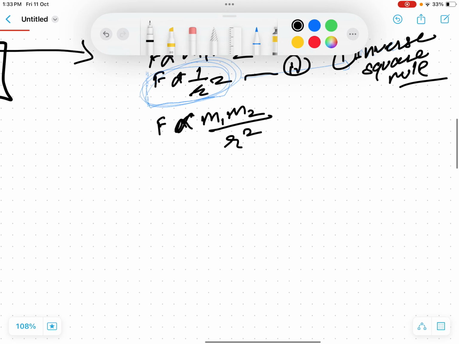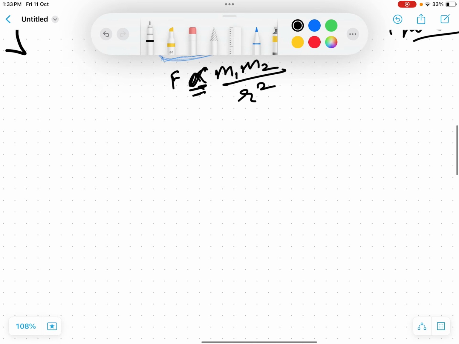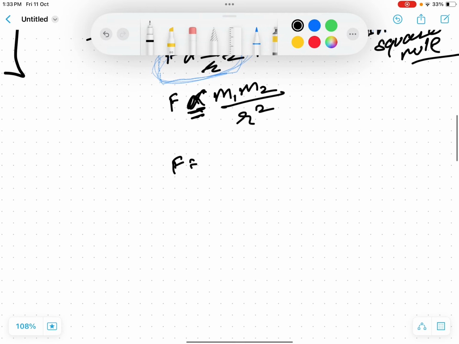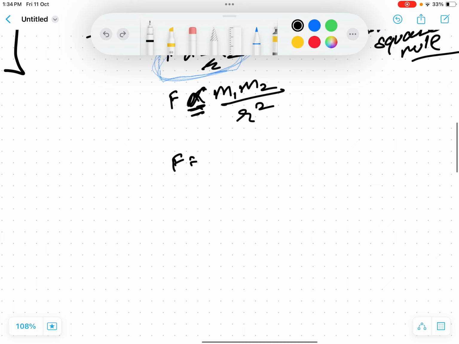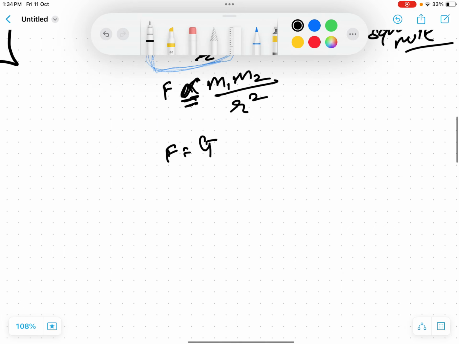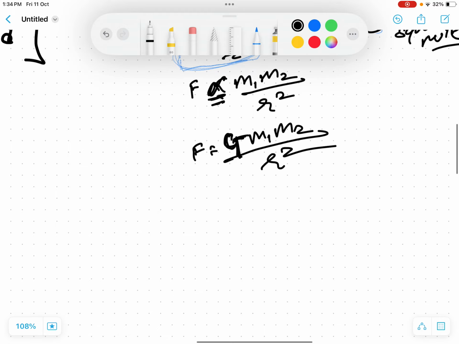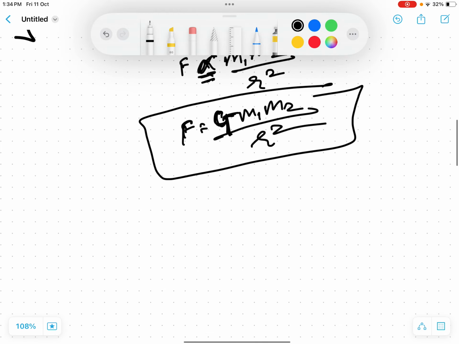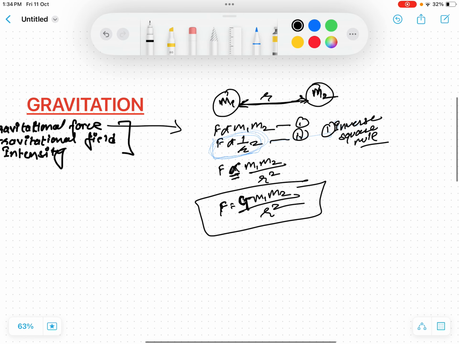Now let's remove this proportionality sign and bring in a constant, and the constant was found to be G, so F equals G m1 m2 upon r squared. This is how we get the formula of force. What does this equation say?